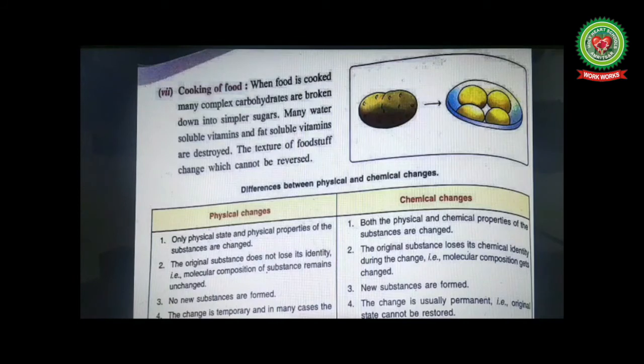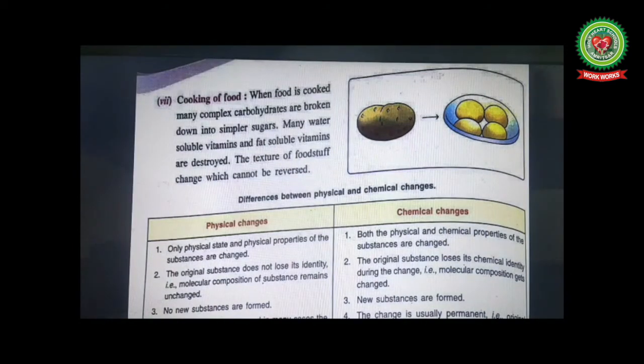Next is cooking of food. We have discussed cooking of food earlier with an example, raw rice and cooked rice. When food is cooked, many complex carbohydrates are broken down into simpler sugars. Many water-soluble vitamins and fat-soluble vitamins are destroyed. The texture of the foodstuff changes, which cannot be reversed.